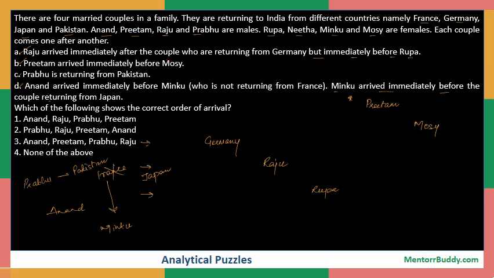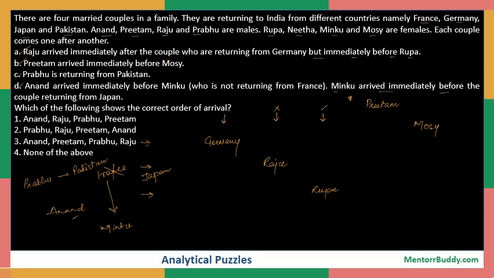Now let us try to figure out where we can put these people in the given sequence. As we know, in this sequence, Germany, Raju and Rupa. If I try and put Anand somewhere in between, I cannot put Anand here because already the male person is Raju.